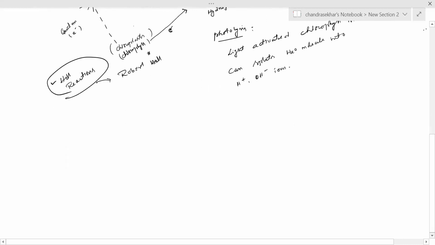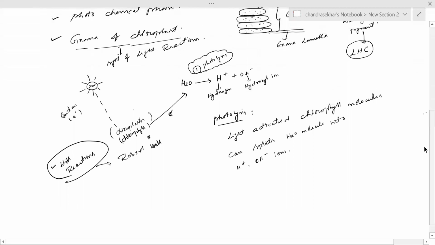Then coming to the second step of light reactions. After the completion of photolysis, the OH minus ions go through a series of steps in order to produce water as well as oxygen.